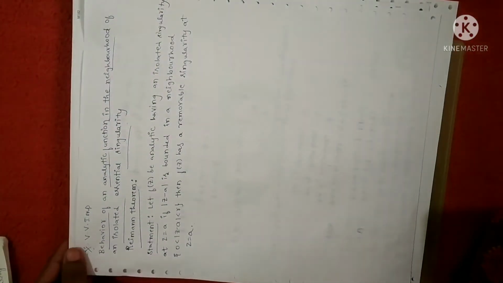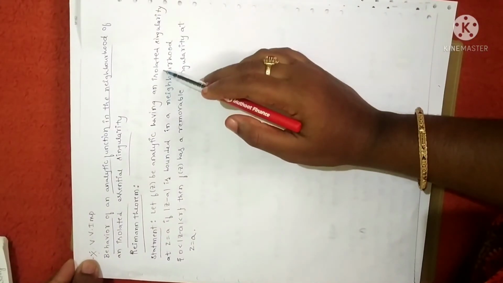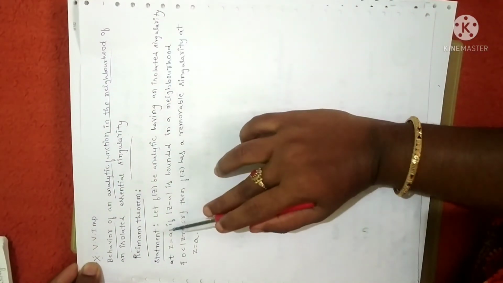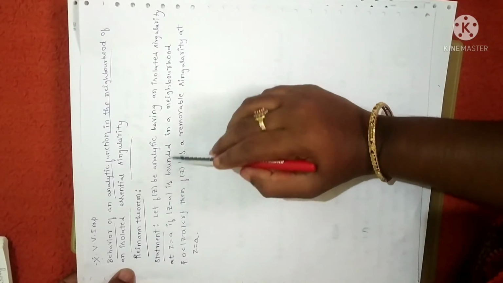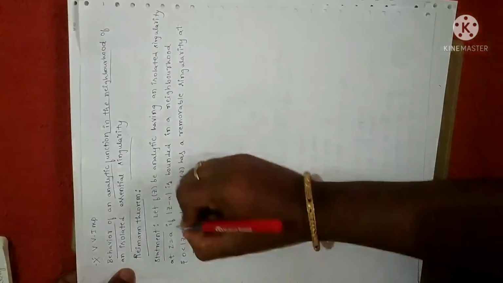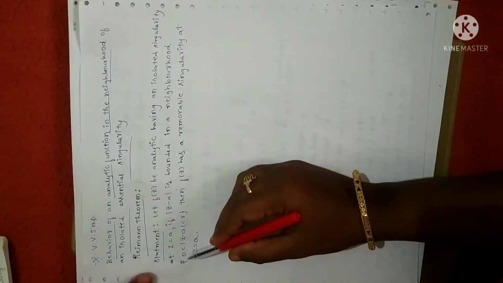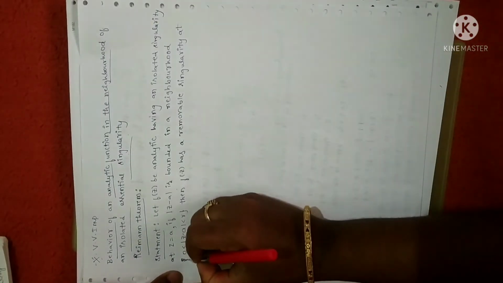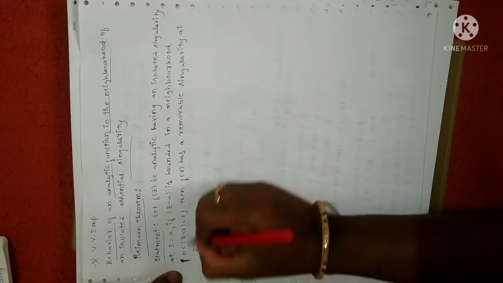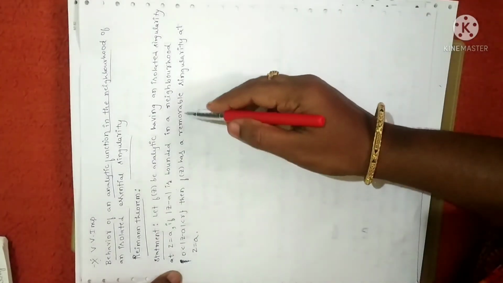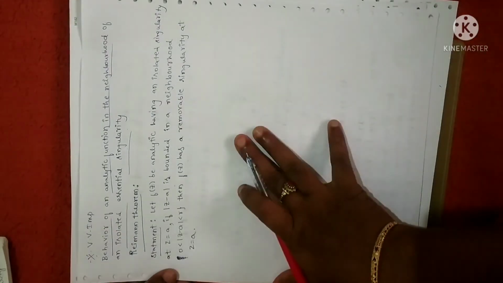Now coming to the statement: if f of z is analytic, having an isolated singularity at z is equal to a, and if f of z is bounded in the neighborhood, the disk 0 less than mod z minus a less than r, then f of z has a removable singularity at z is equal to a. So this is the theorem we need to prove.